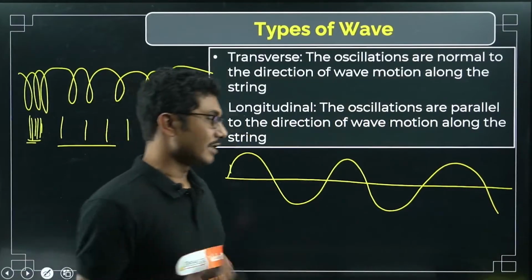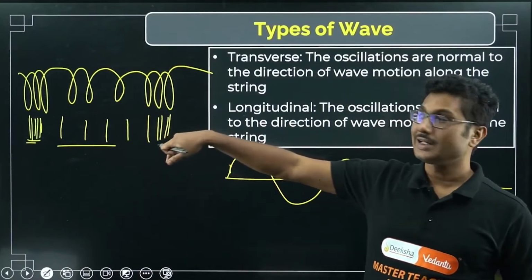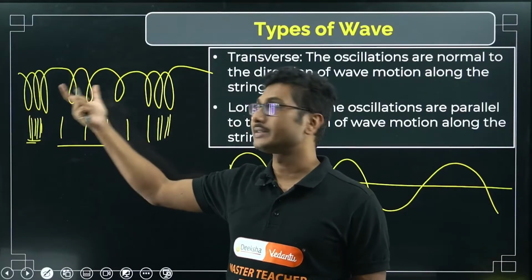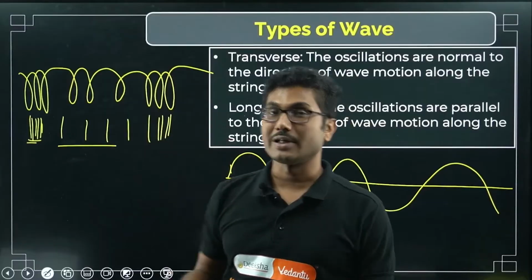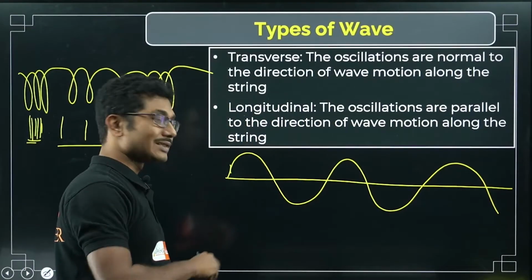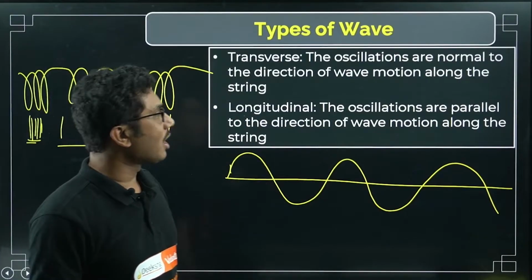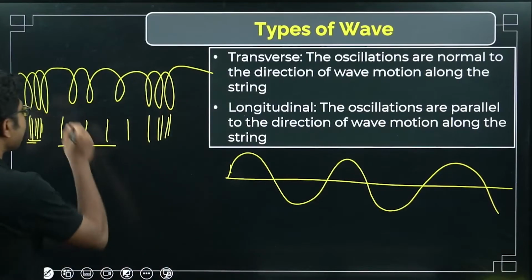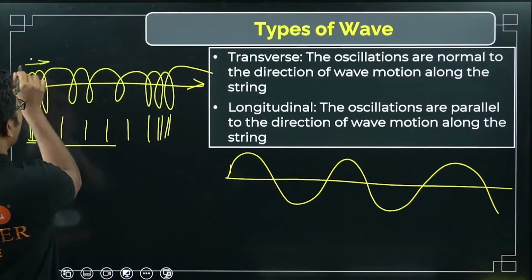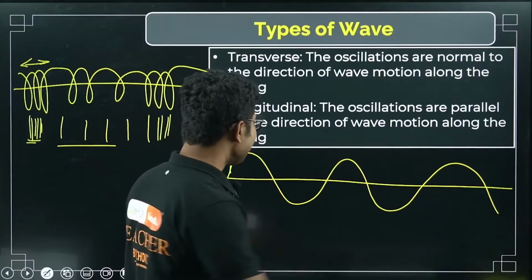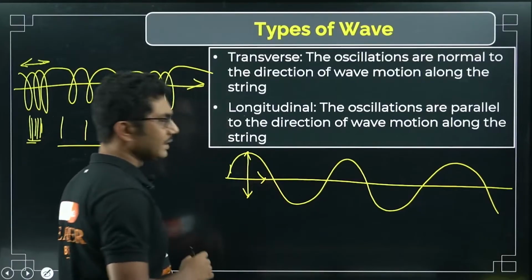So, transfer of sound. There you have learned that sound transfers like this. At some places it is concentrated, some places it is distributed rapidly. Theory part I am not going to discuss. As I said, in longitudinal wave, the oscillations are parallel to the direction of the wave. So in this case, the wave is getting transferred in this direction and these particles are also oscillating in this direction. In the transverse case, the particle is oscillating in up and down direction, whereas the wave is propagating in this direction.